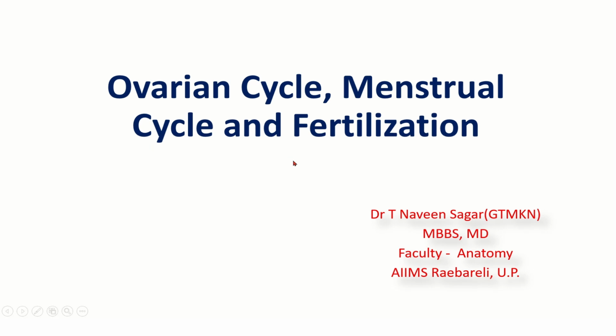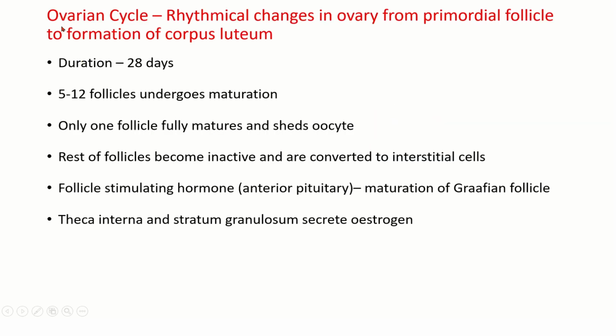Good evening. In this session, we'll be dealing with the embryology class, in which we'll discuss briefly the ovarian cycle, menstrual cycle and fertilization. The ovarian cycle is the rhythmical changes in the ovary from primordial follicle to the formation of the corpus luteum. The duration is 28 days, the same as the menstrual cycle.